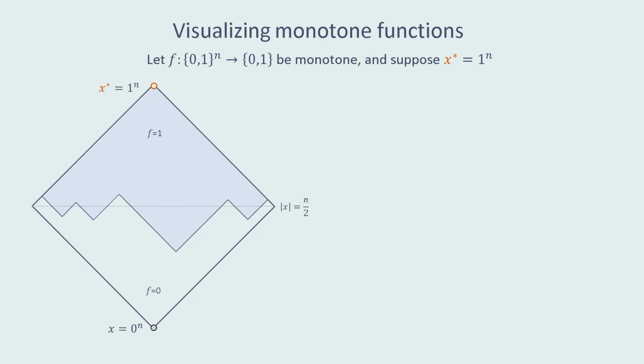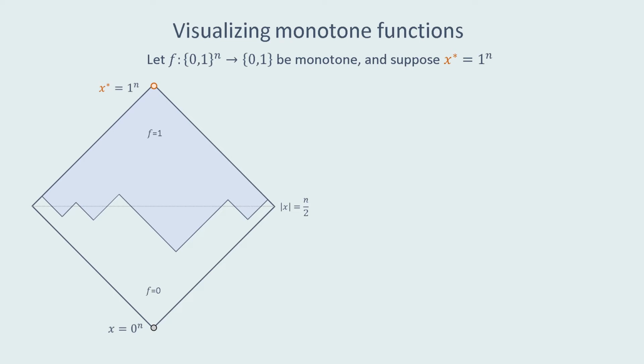Suppose we are given a monotone function f, and assume for simplicity that we want to certify the all ones input. We'll illustrate how our algorithm works with respect to this specific input. Suffice it to say, all of the main ideas will generalize to any other input, modulo a few details. On the left, we have an illustration of the Boolean hypercube in 2 dimensions, which will be very useful in depicting how our algorithm works.